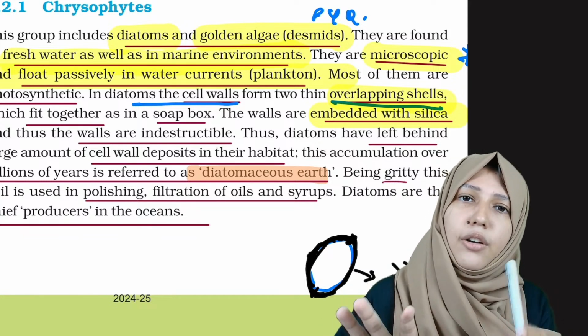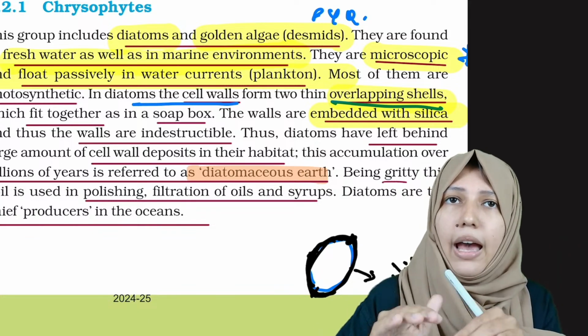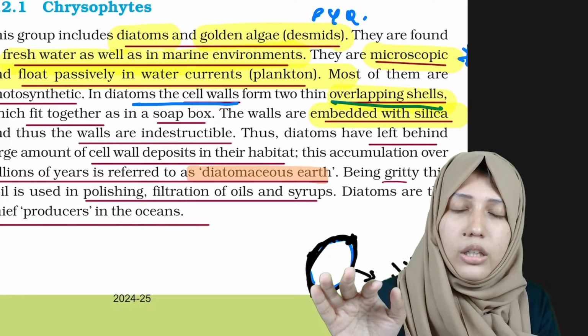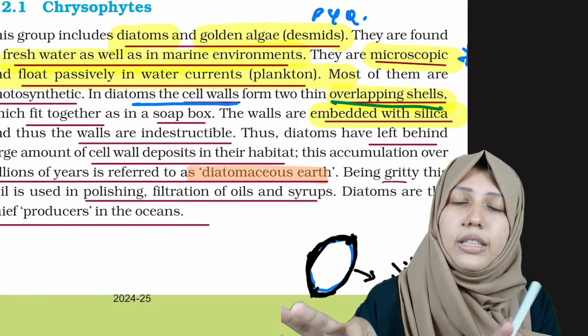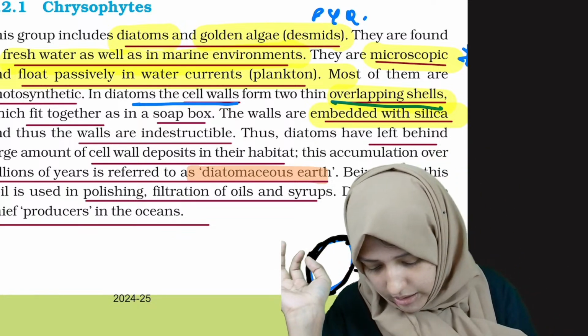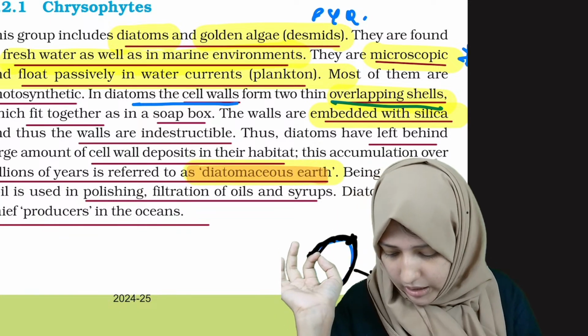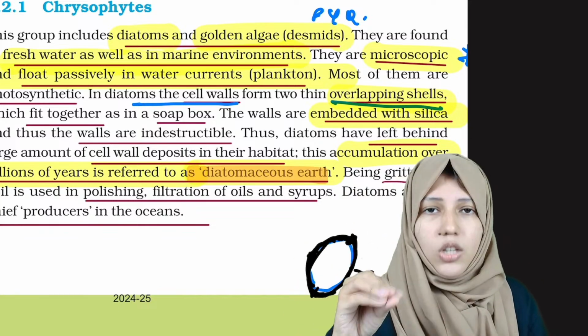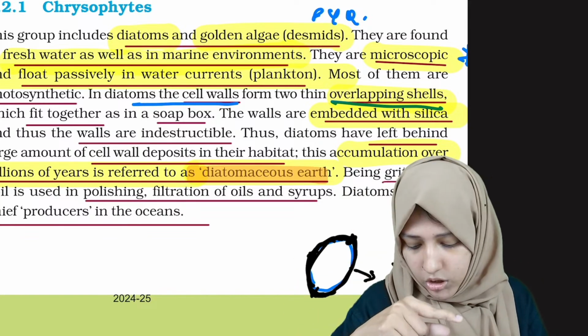In the water bodies the shells remain there for millions and millions of years, stored in the depth of water, and they are known as diatomaceous earth. The accumulation over billions of years of these silica shells is known as diatomaceous earth.